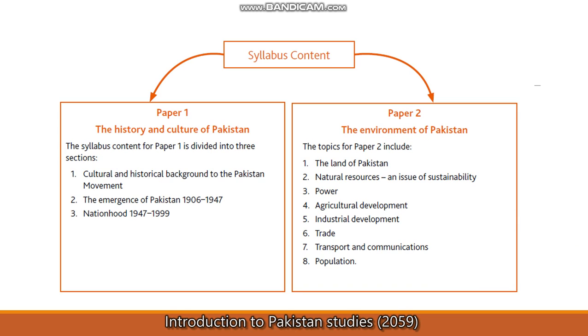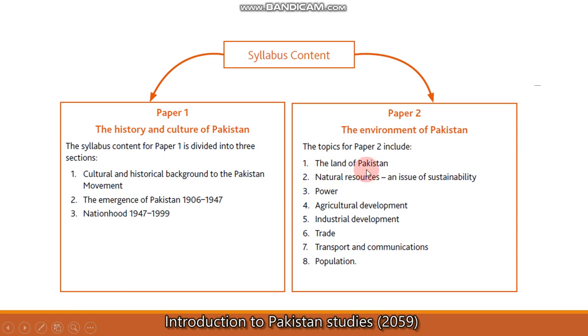It contains 3 chapters. If we move towards detail, the second section is the emergence of Pakistan, which starts from 1906 to 1947. 1906 means the creation of the Muslim League, until the end, the freedom of Pakistan. And the third section starts from 1947 till 1999, at the time of Pervez Musharraf. We will discuss all these contents related to the history and culture of Pakistan in this paper 1.